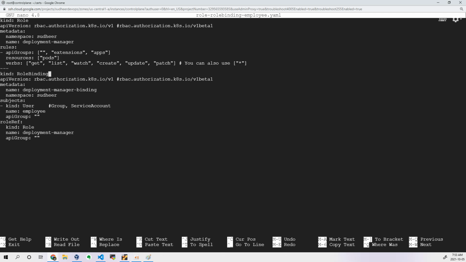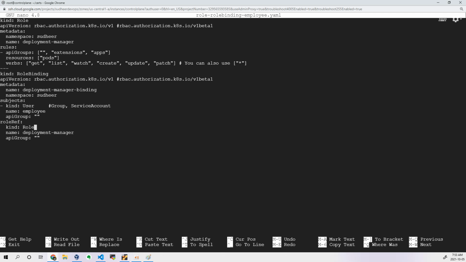Now I want to assign this particular role to my user called employee, which I have created earlier. So that will be defined. You can see here, role binding, this is the name, and this is the namespace where I want to create this particular role binding, and the subject is user. We can also define a group or a service account. For kind user, I am assigning the name employee, and this is the API group. And then this is the particular role which I'm trying to assign. That's it, as simple as it is.